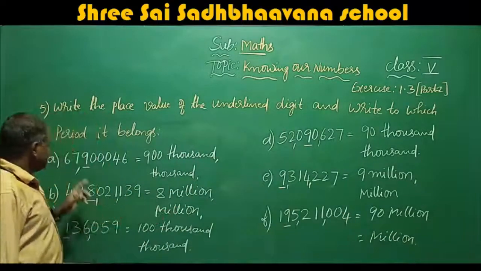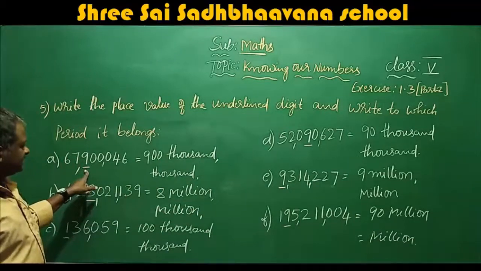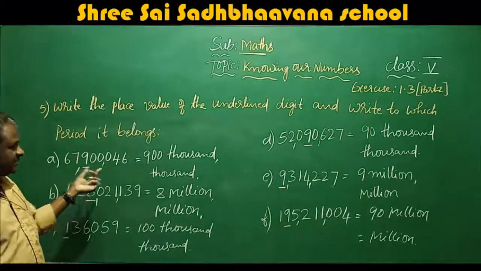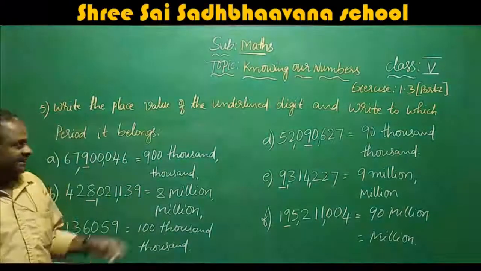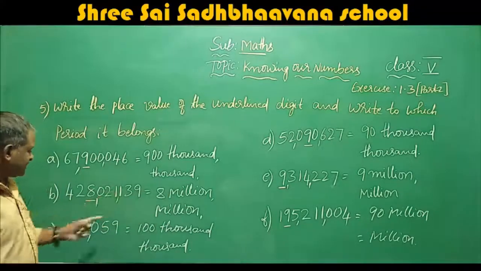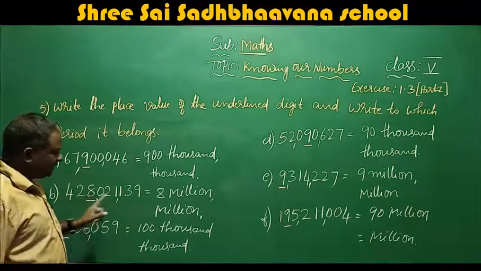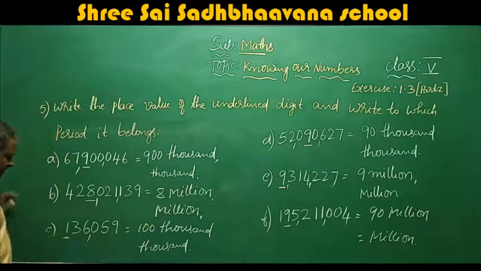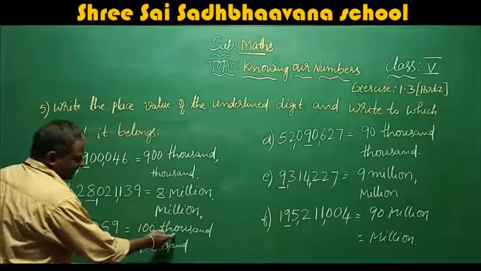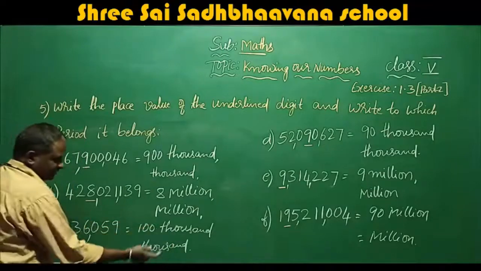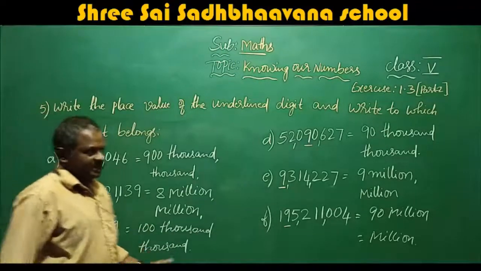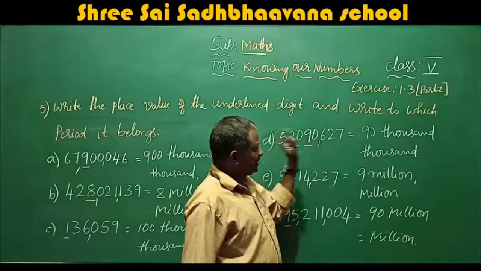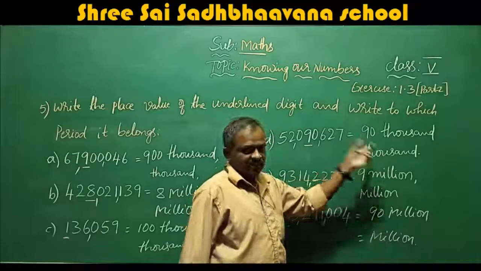Once again I will explain. 9 is in the 100,000 place, so the place value is 900,000. It is in the 1000 period. Here 8 is in the million place, so the place value is 8 million. Here 1 is in the 100,000 place, so the value is 100,000. Next, 9 is in the 10,000 place, so the place value is 90,000 and the period is 1000.